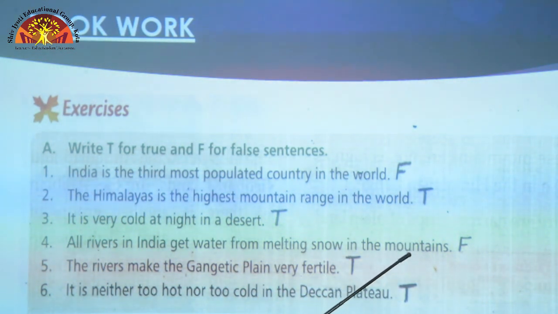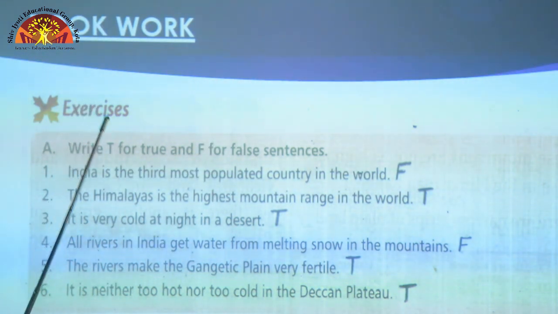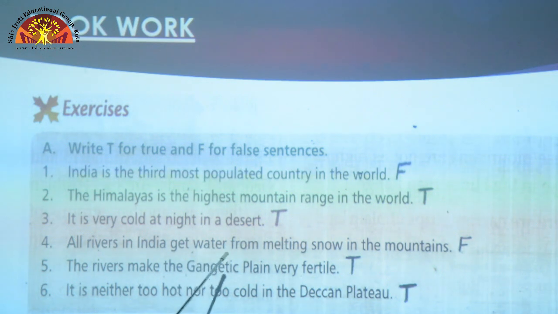It is not true, because you have two types of rivers here. One is snow fed and the other is rain fed. So, you not only get water from melting snow, you also get water from rain. Question 5. The rivers make the Gangetic plain very fertile. True. Question 6. It is neither too hot nor too cold in the Deccan Plateau.